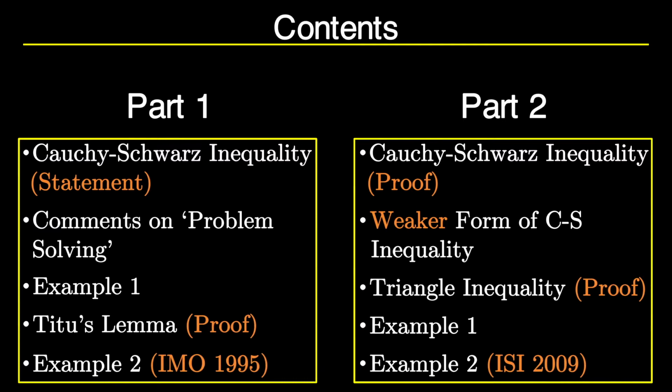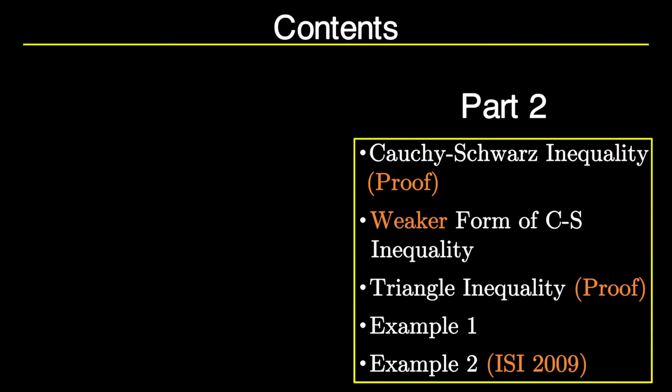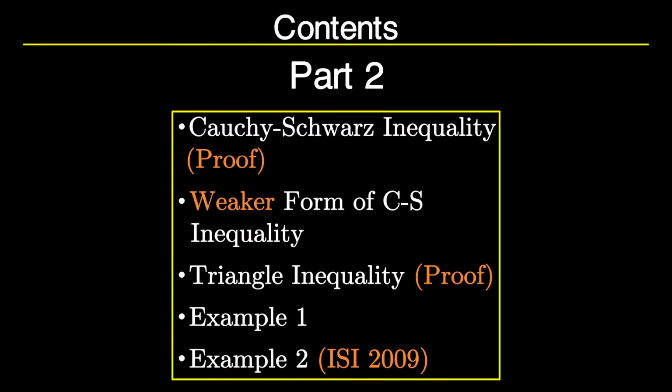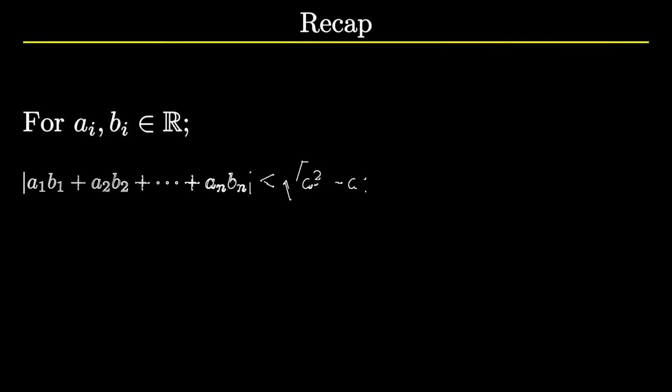In the first part, we have seen another version of CS inequality that we call T2's lemma. Today we shall see one more version that is popularly known as triangle inequality. And at the end, we shall solve an excellent problem from ISI 2009. So needless to say, stay tuned till the end. Let's start with a short recap.